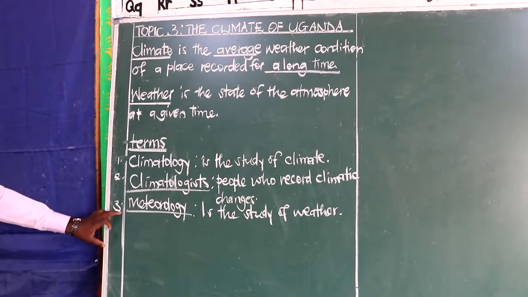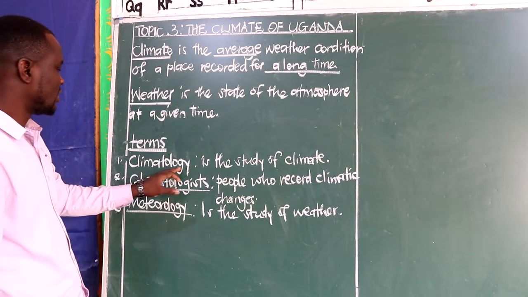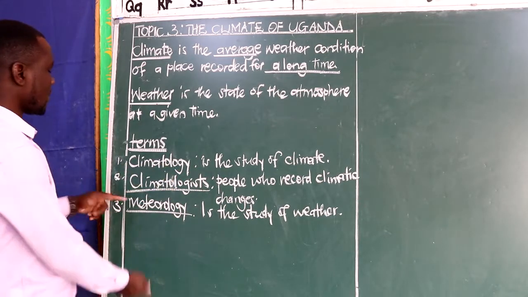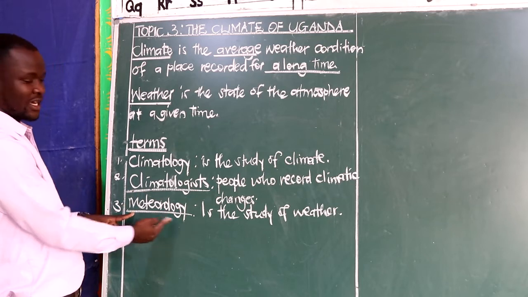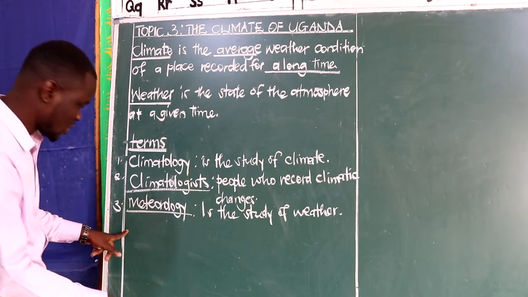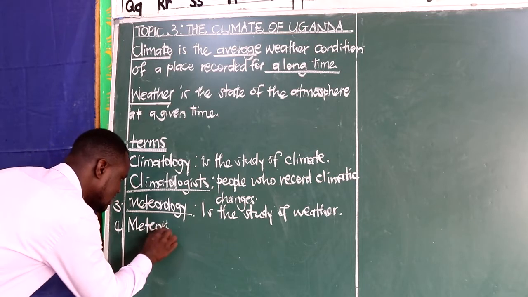Still we need to note, on the other side, the study of climate is called climatology, and the people are climatologists. Here we are now having meteorology, and the people are meteorologists.